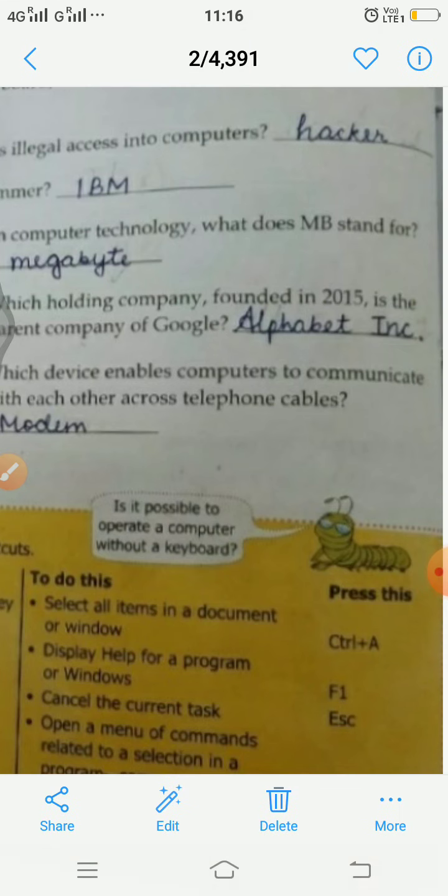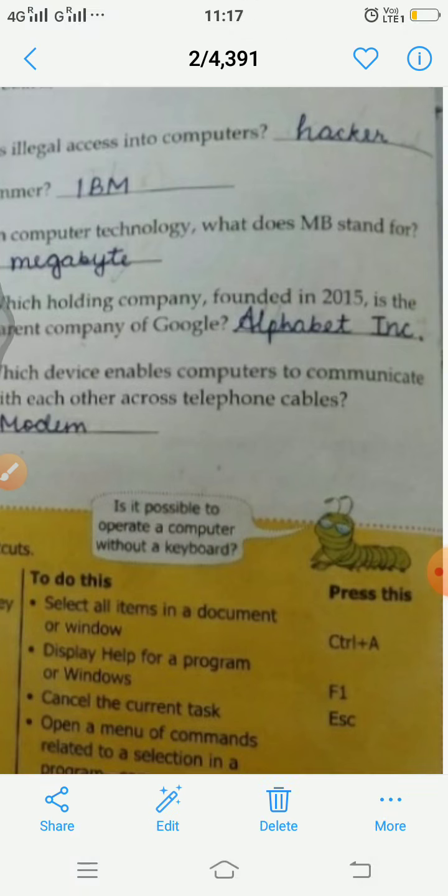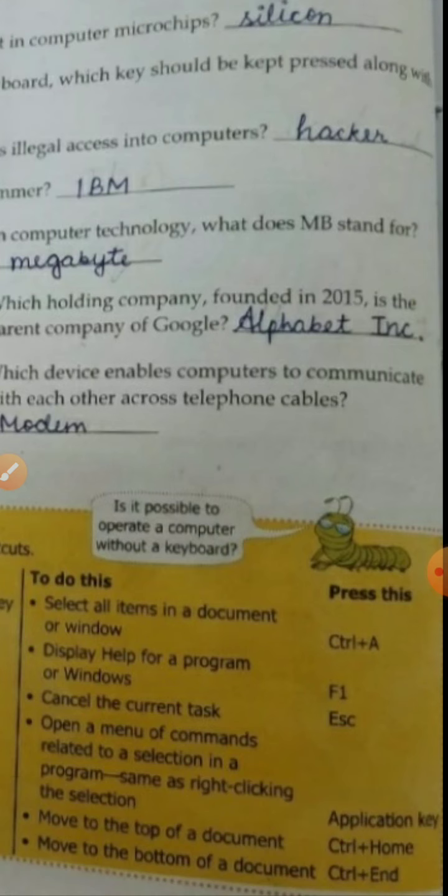Move to the top of a document. To move to the top of the document, we need to press Control plus Home. Suppose we have a document of 256 or 500 pages and we have reached the end, to go to the top we press Control plus Home. Next we have move to the bottom of a document. To come to the bottom of the document, we press Control plus End. This will help us go to the end of the document.